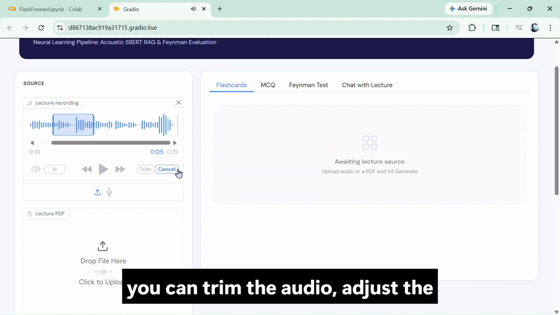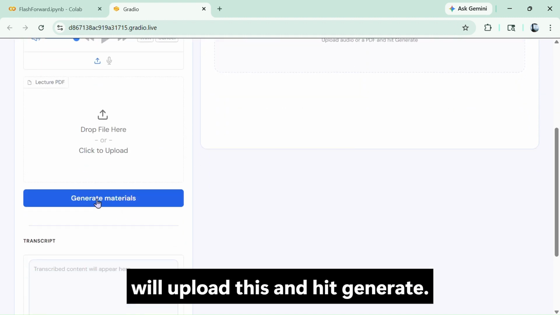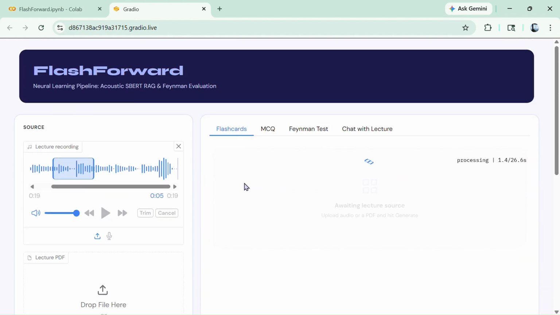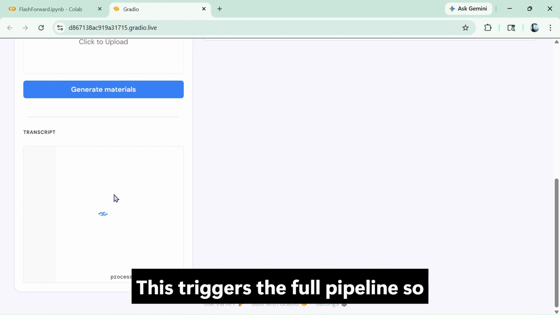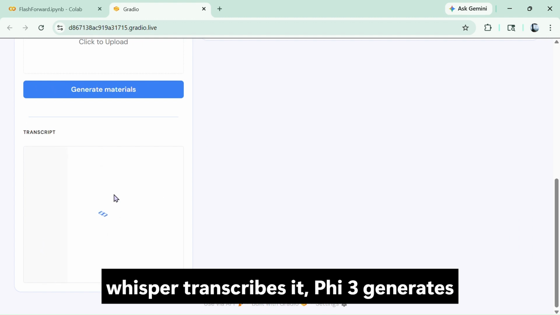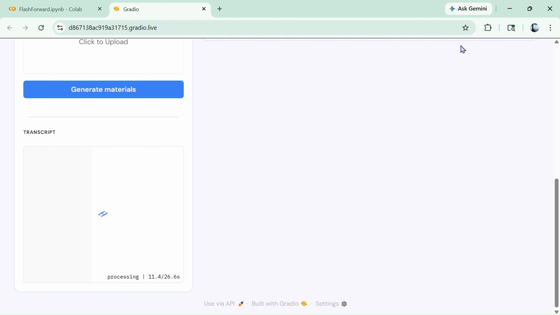So you can trim the audio, adjust the speed and volume as you like. I will upload this and hit generate. This triggers the full pipeline, so Whisper transcribes it, Phi3 generates the study bundle, and Sentence-BERT pre-computes all the embeddings.